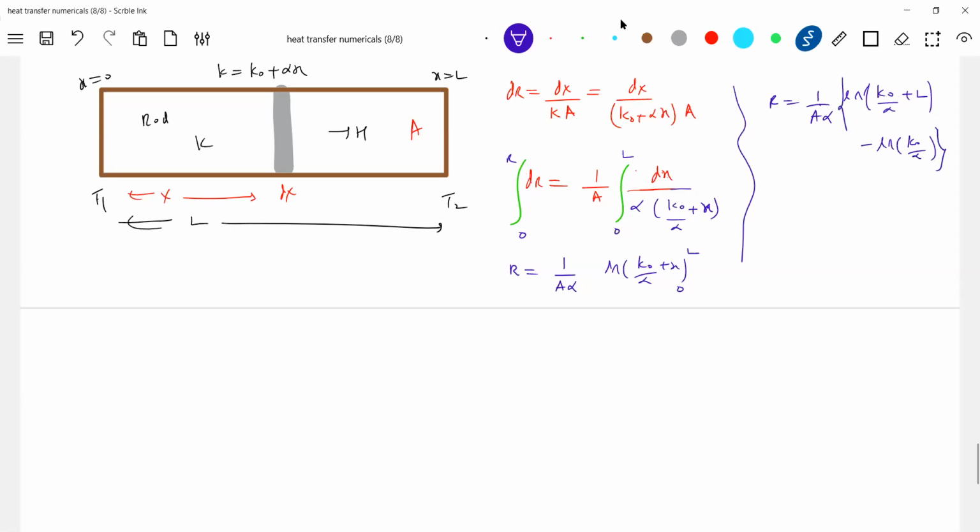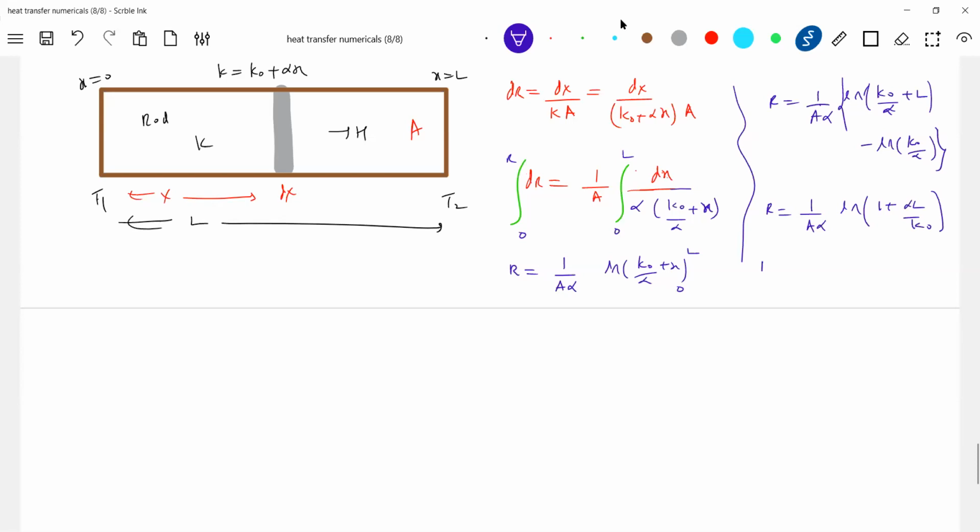Let me simplify this. So 1 by A alpha log of K naught by alpha into 1 plus alpha L by K naught. Log A minus log B is log of A by B. So this will be the resistance.